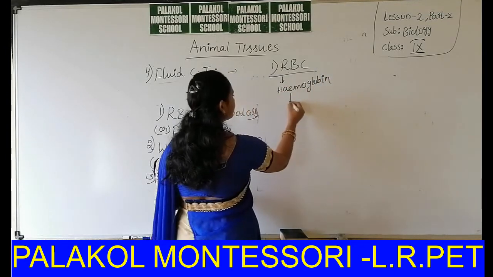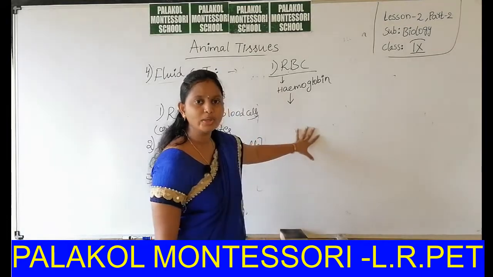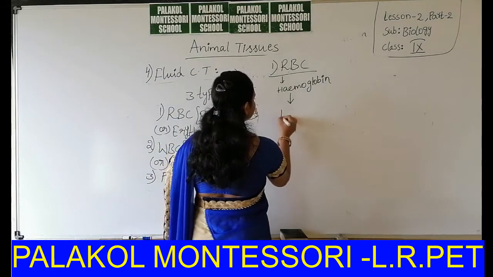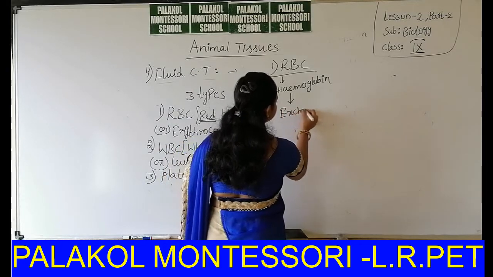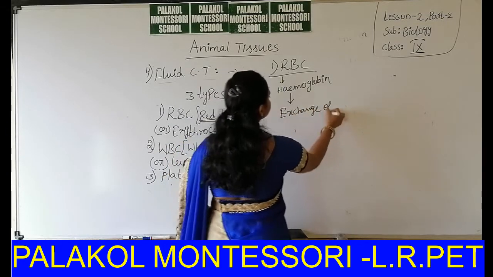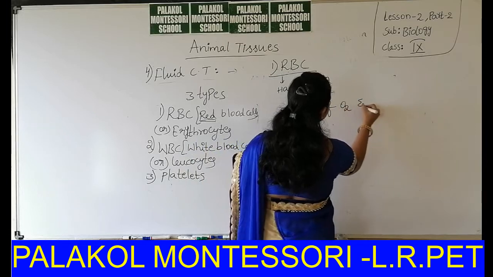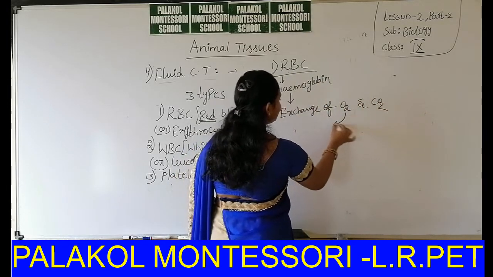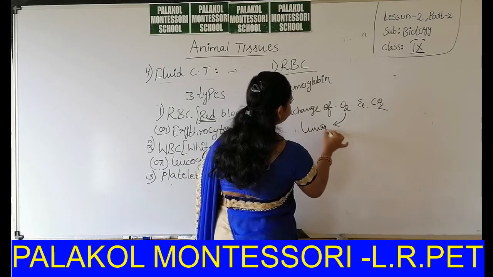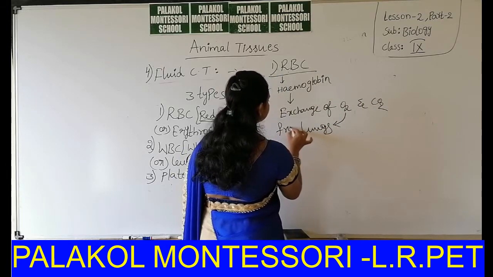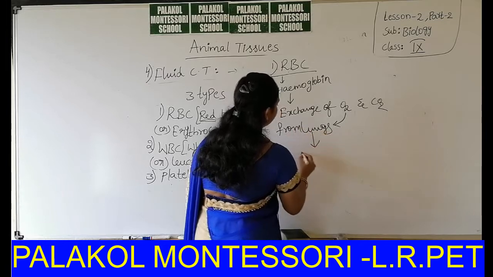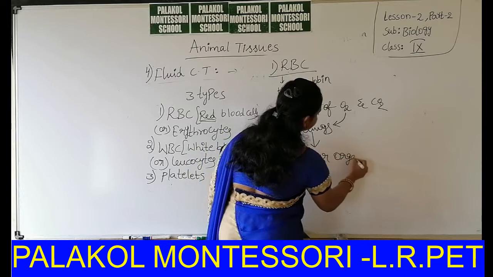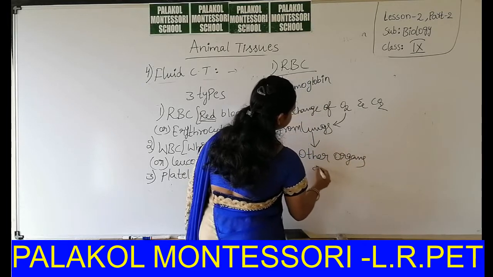Okay, this hemoglobin has the capacity to exchange gases. Okay, that means exchange of oxygen and CO2. They can take oxygen from lungs and transport it to other organs or cells, each and every cell.